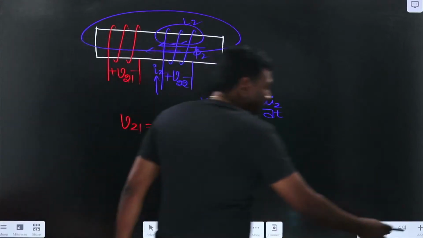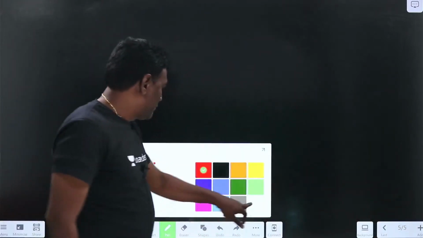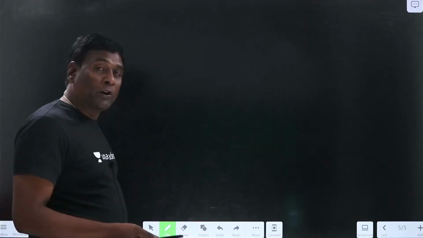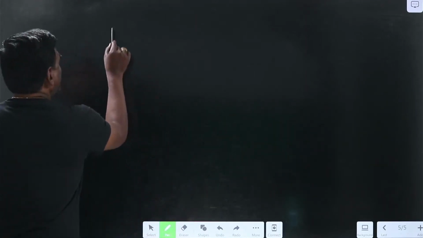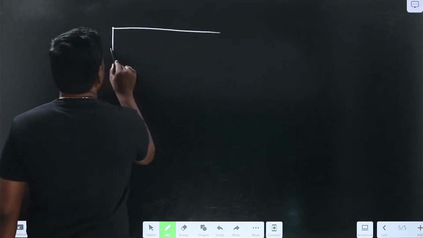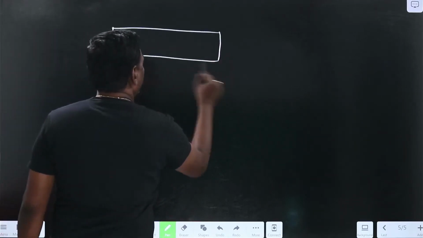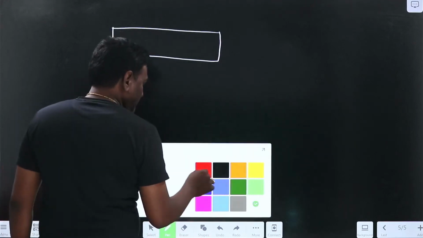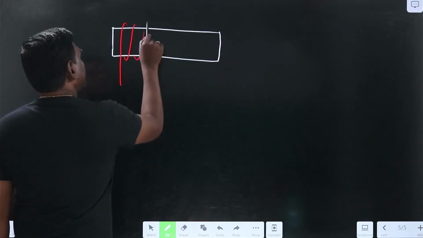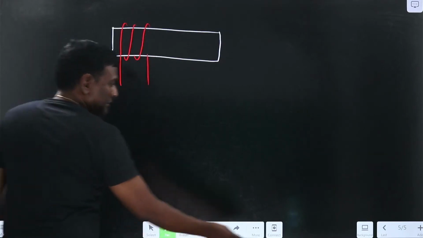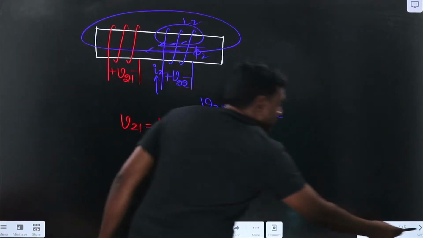Now let me have both the coils having currents. The second one is blue.